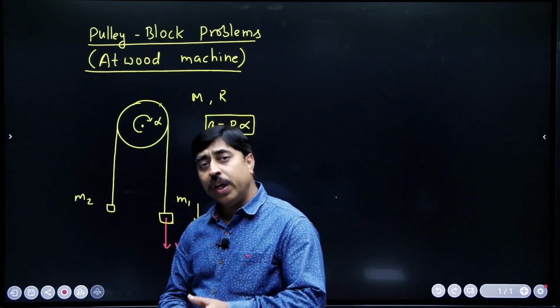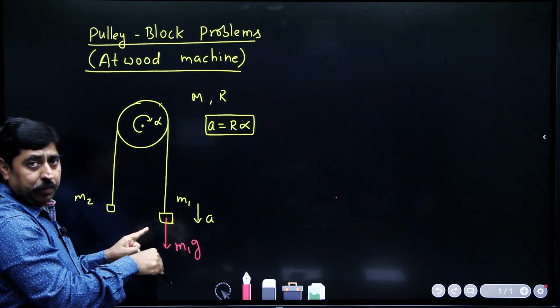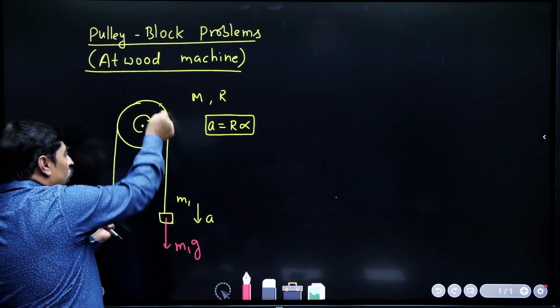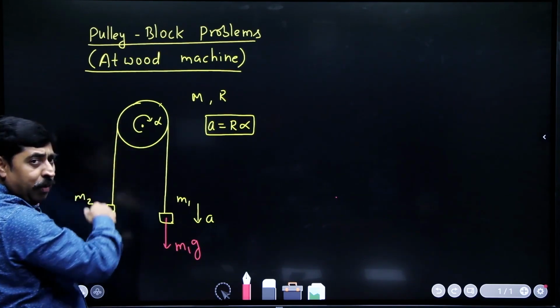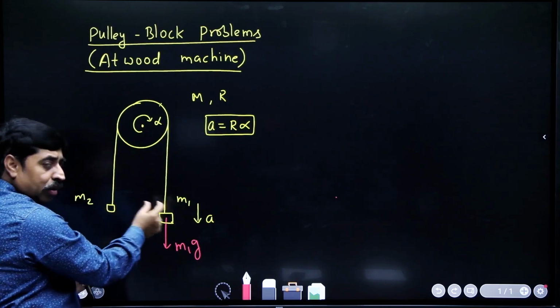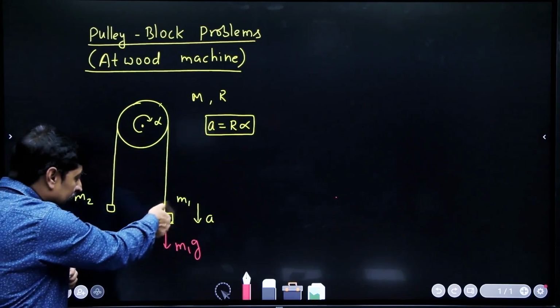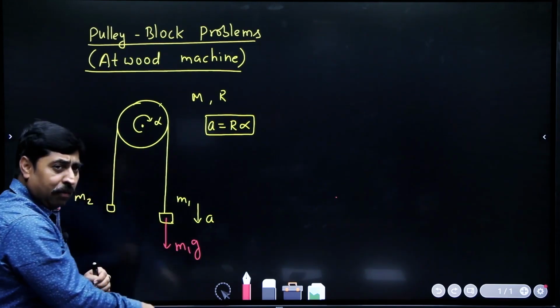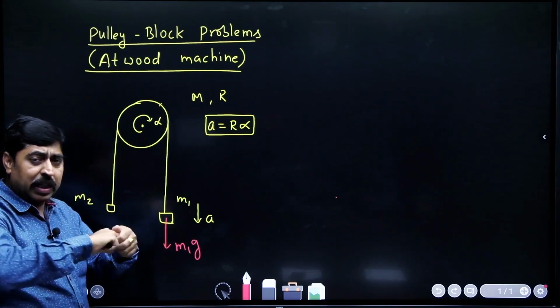If this were the only force acting on this thread block system, then this whole thing would accelerate like this. This will go down and this will go up. Just imagine that this is a train and these are two bogies of the train. These are two compartments of the train. If you start pulling one of the compartments, the other one will also move because they are connected through this string.